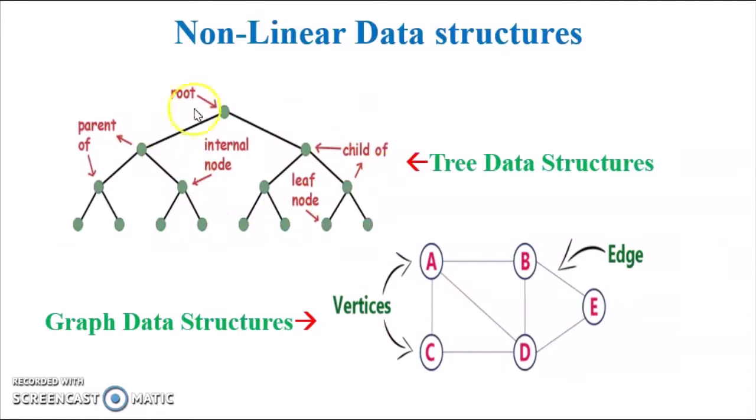So this is an example of a tree data structure, which has different hierarchies, different levels. The topmost level is generally called the root, and it has different sections. On one side we have a set of nodes, on the other side another set of nodes. Each node is a child node of its parent. A root node has two children, left side and right side, and each child may have its own children.